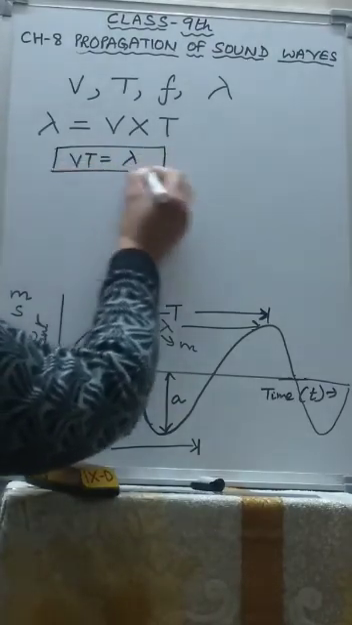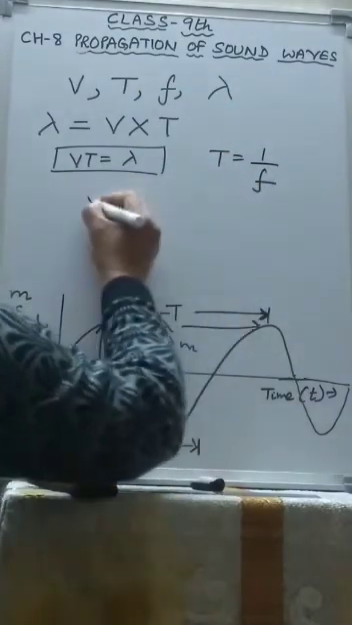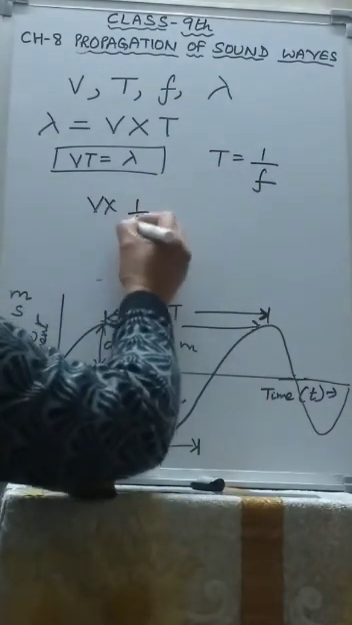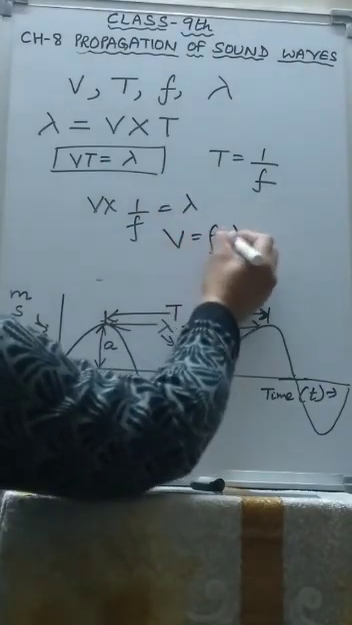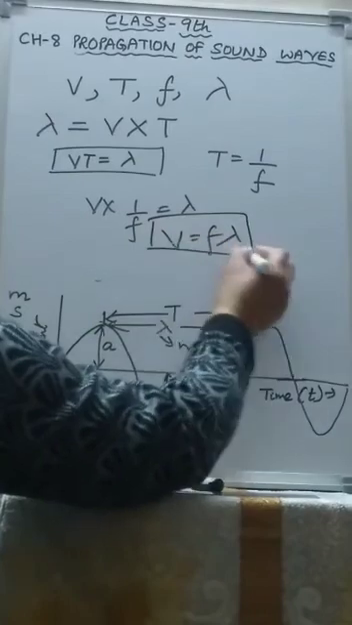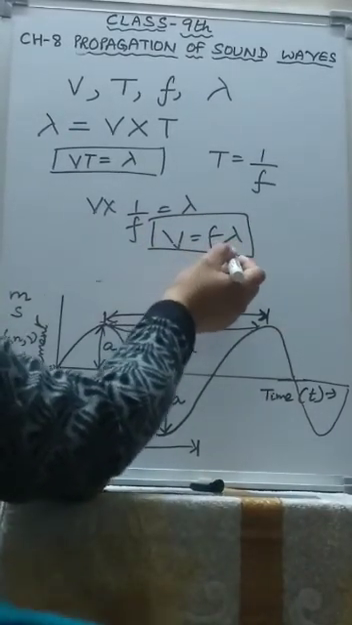But we also know T equals 1 upon F. That means V into 1 upon F equals lambda, or V equals F lambda. So this is the relation between velocity, frequency and wavelength of a wave.